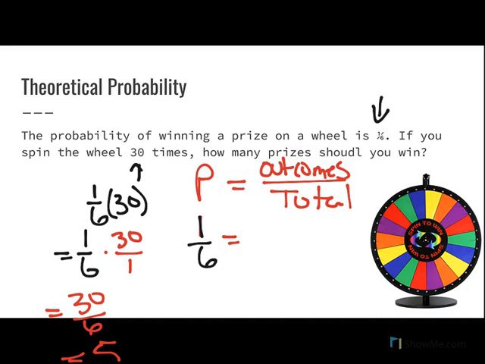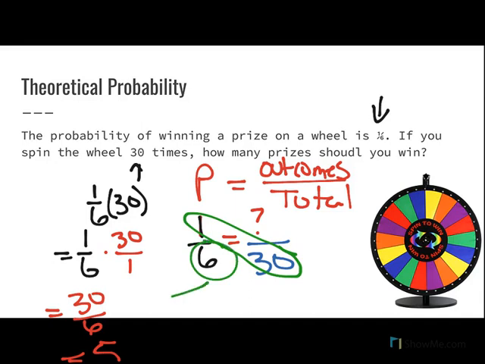Well, I'm trying to figure out how many, so I don't know. And how many total rolls am I doing? 30. This is where we can set up a proportion. You've seen these a little bit, and we're going to go more in depth on these later, but how we would solve this is we would take 30 times 1 and divide it by 6, which is exactly the same way as we set that up here.